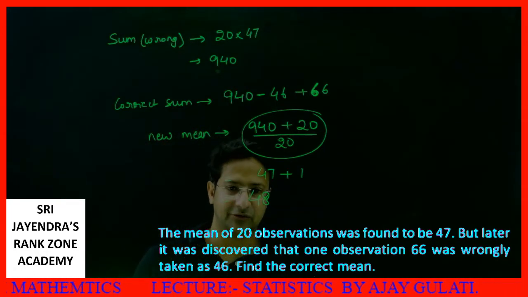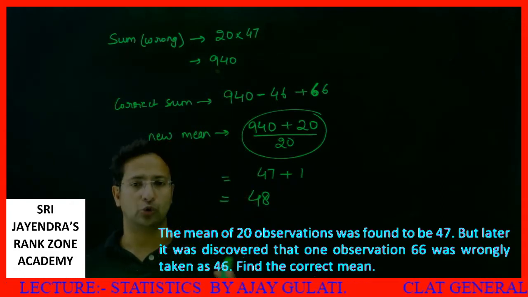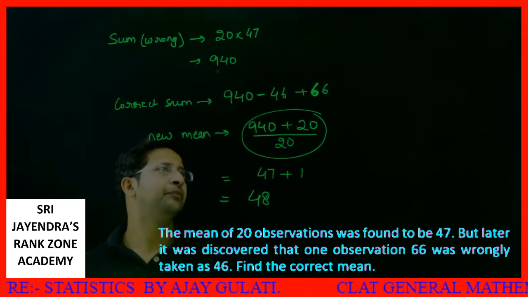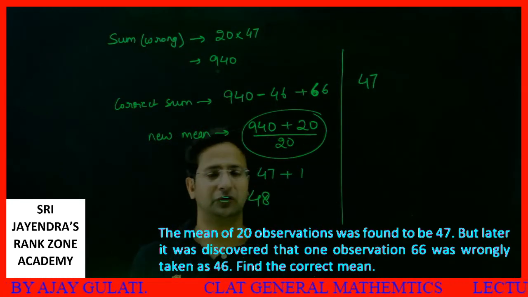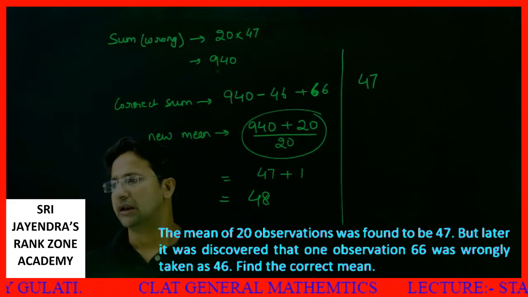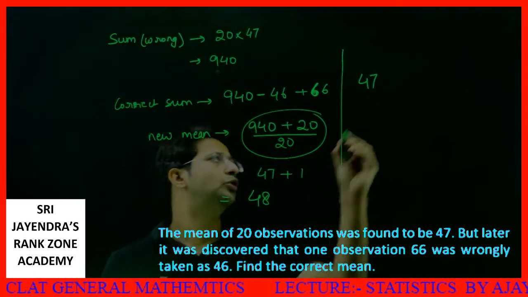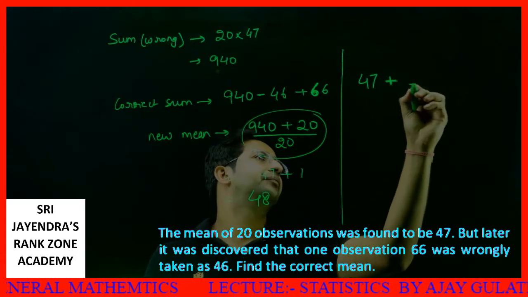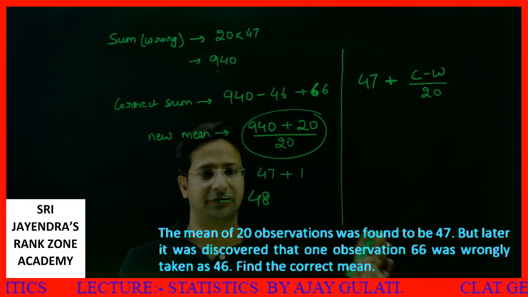Now the next thing, dear students, is how to do this sort of question directly. You just write down your previous mean. The previous mean was 47. Now think about what is the wrong value and what is the correct value. To this you add correct value minus wrong value divided by 20. This will be your answer always.